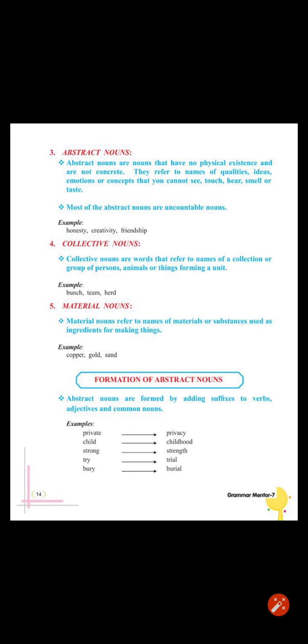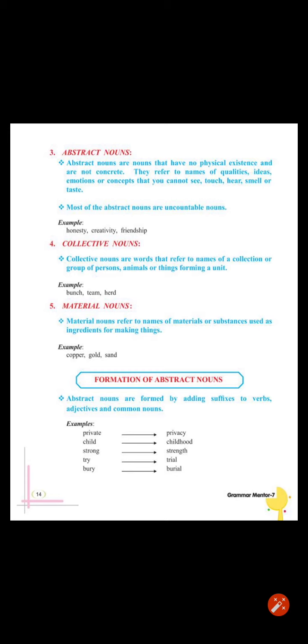Now we will see what is collective noun. Collective noun refers to names of collection or group of persons, animals or things. For example, army, bunch, bouquet, swarm. These are groups of, for example, army is a group of soldiers. Bunch of keys means group of keys, or you can say bunch of bananas also. There are many bananas and they are called a bunch of banana. Bouquet of flowers.